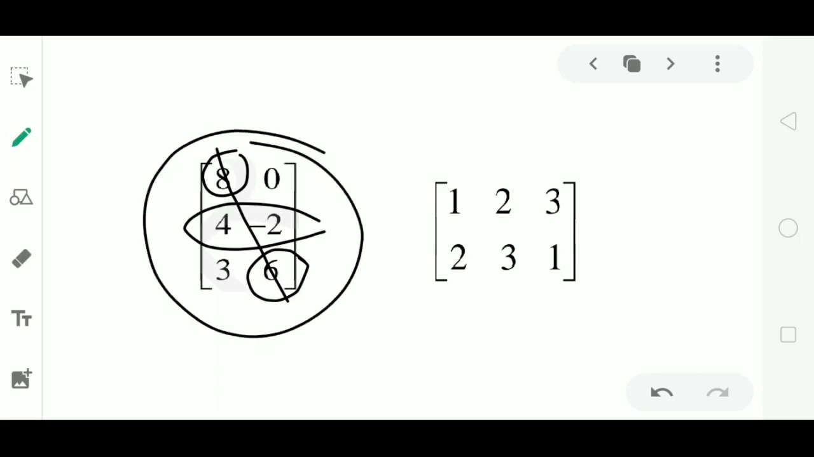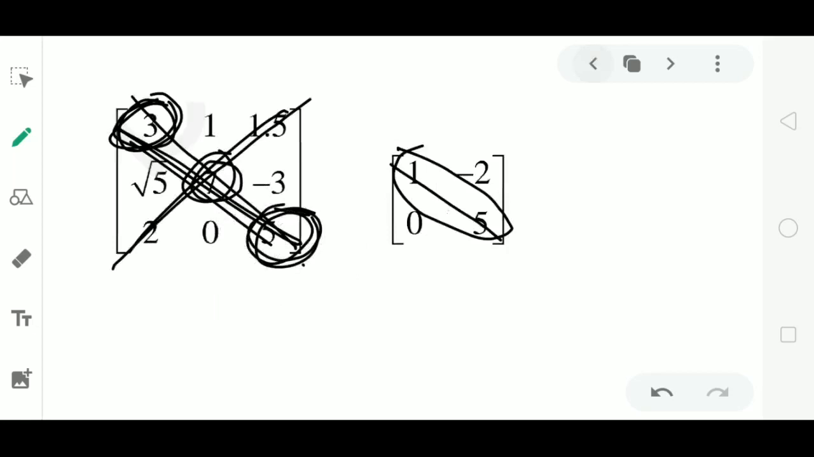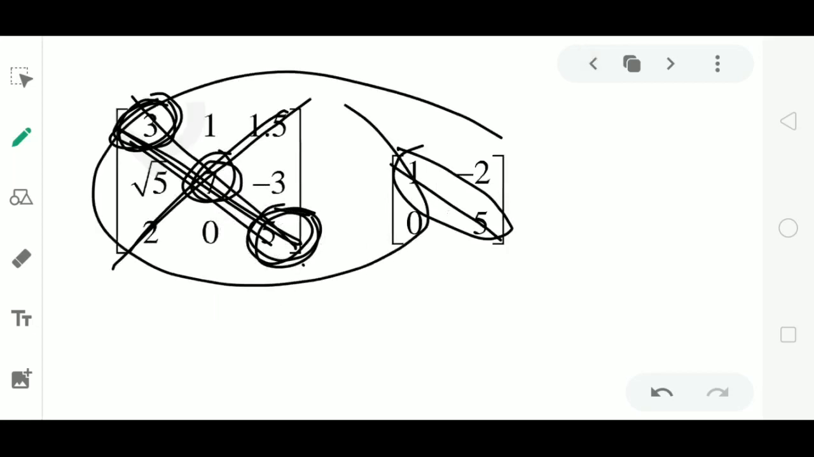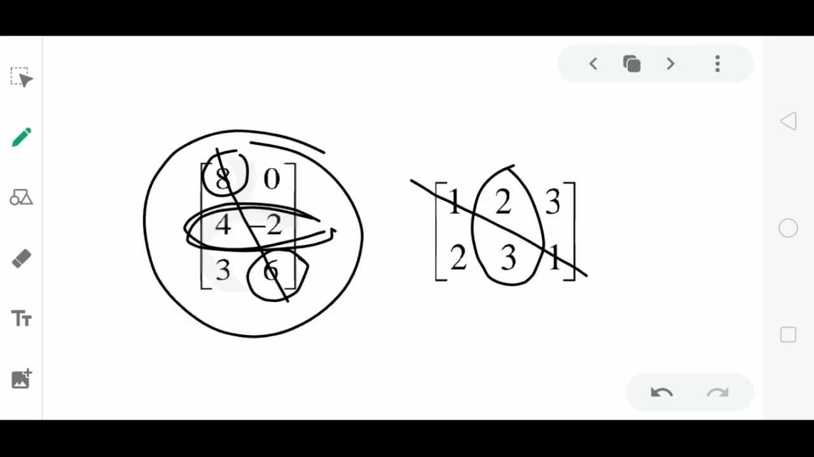I am talking only about the matrix, not the geometrical shape. In case of a matrix, the diagonal must pass through an element of each row and each column. Here in this example, it is not passing through an element of the second row, hence it is not a diagonal. Similarly, in the next example, the diagonal doesn't pass through an element of the second column, hence it doesn't form a diagonal. Therefore, only a square matrix can have a diagonal, and a matrix which is not square cannot have a diagonal.